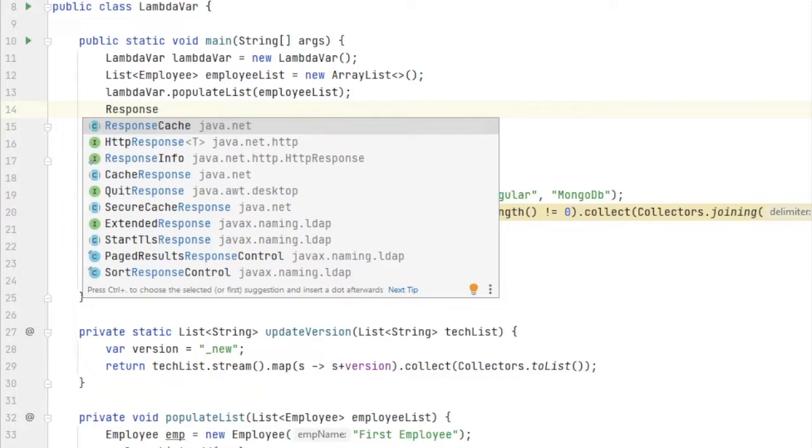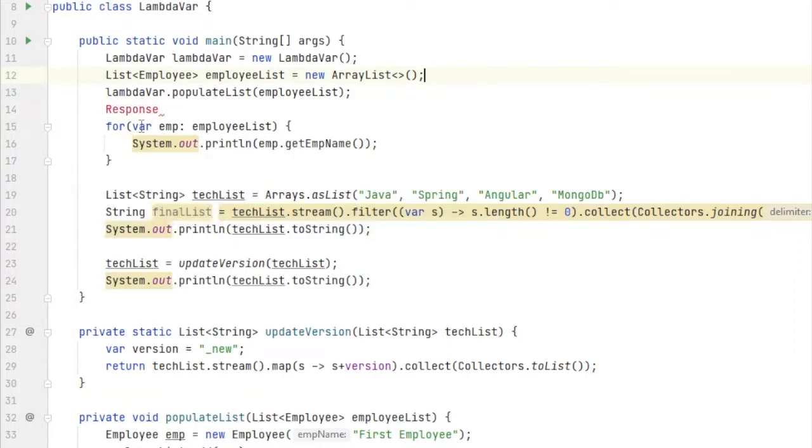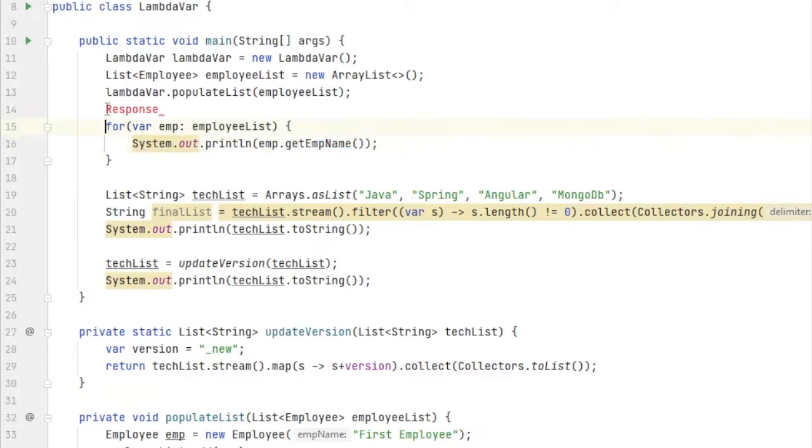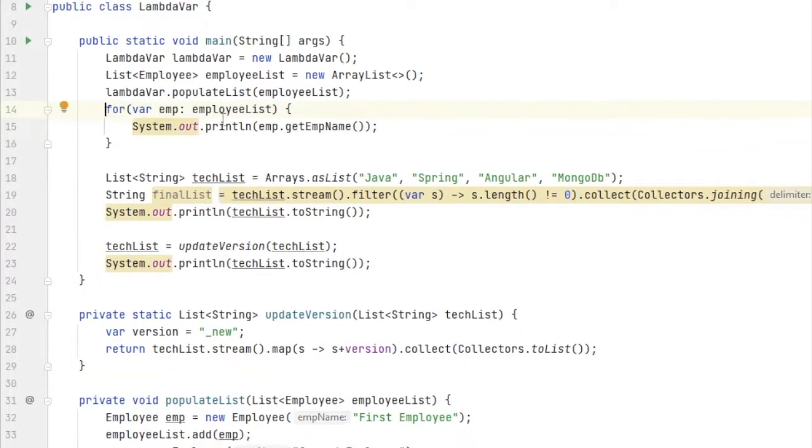But in Java 8, I need to know the complete structure, because for iterating over these things, or even using the stream, I need to get the data type and make sure that it is not null. While in Java 11, I don't need to know the data type. I can just use var. That object is of any data type, I don't care, but that object has some method. That's it. The Java compiler will take care of this at the backend, and we don't need to worry about this.